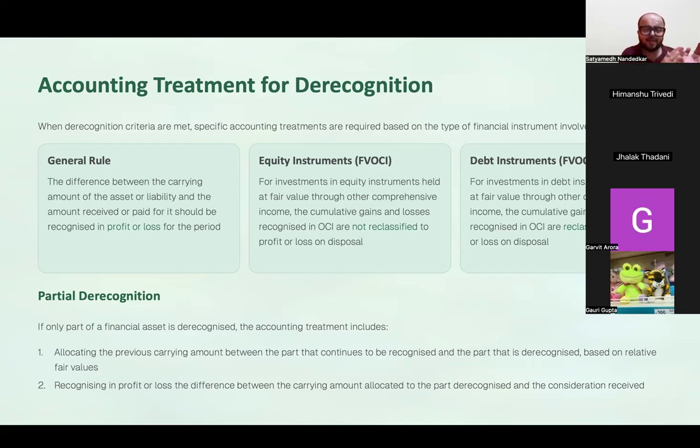And because they are exiting your books of accounts, you will derecognize, right? So if it is an equity instrument which was originally recorded at fair value through OCI, आपने बेचा and at the time of sale there was a gain, that gain does not get reclassified. Same situation जब debt instrument के case में होता है, in that case the amount of gain or loss on disposal gets reclassified to P&L. This is one difference between equity instrument and debt instrument.